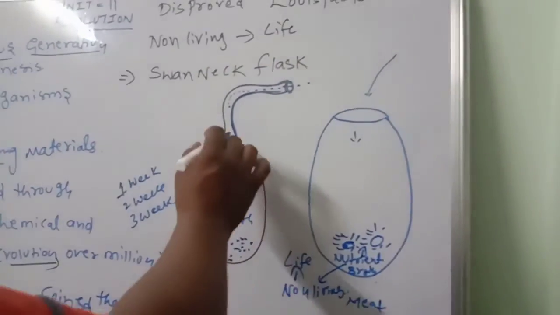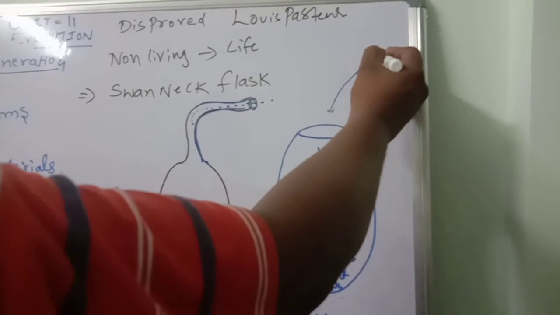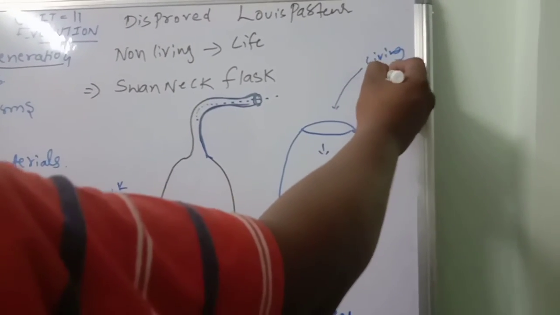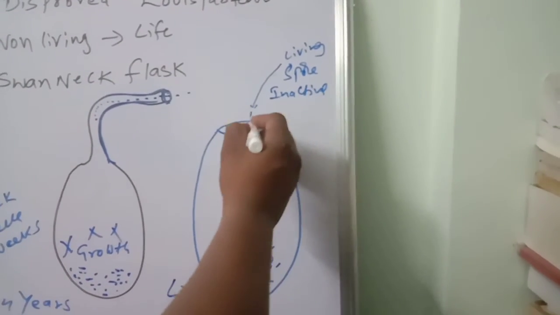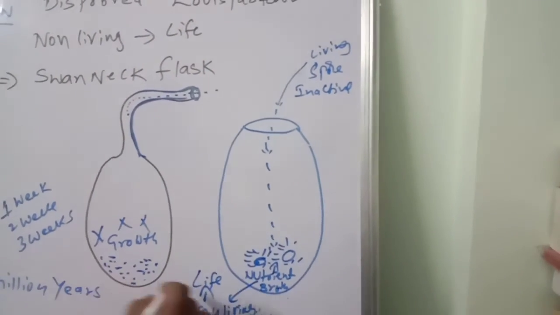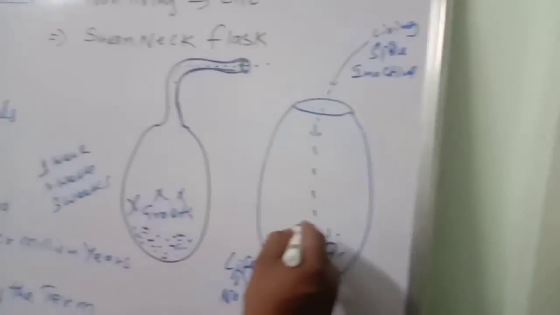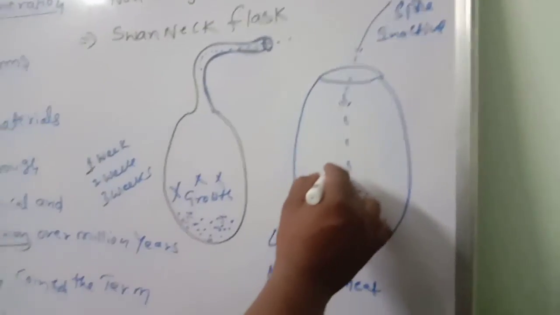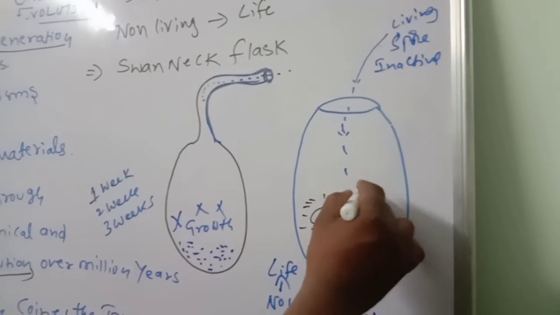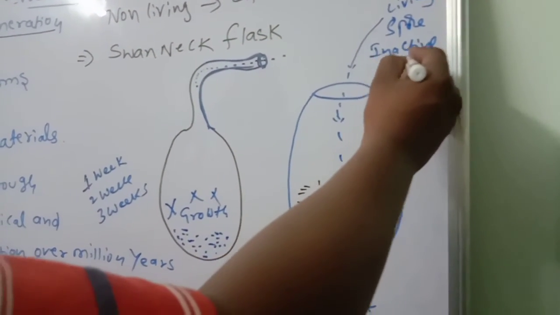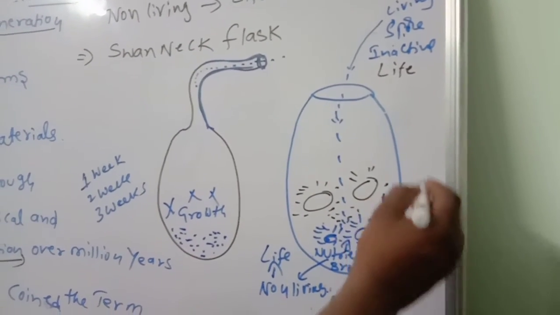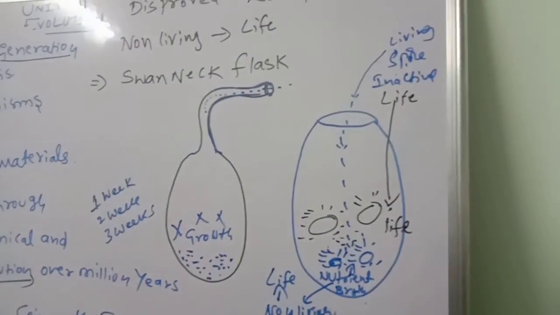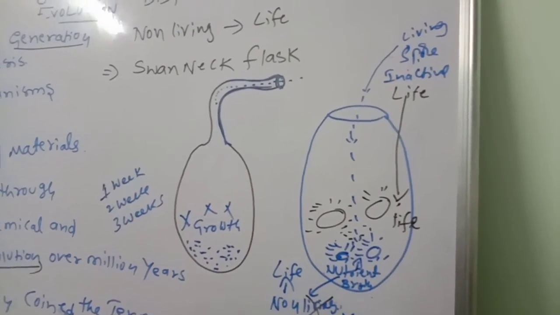So no growth, nothing. So what he confirmed is that living spores only, in an inactive condition, come and fall on the broth and utilize the broth, then they grow and cell division happens, showing growth. Means life is there, and here life is also forming. Life is coming from life, not from non-living.